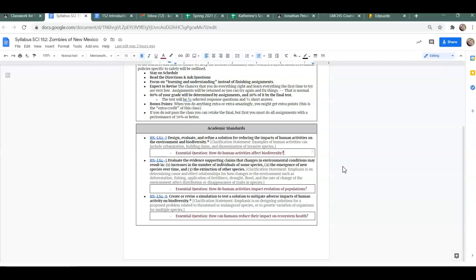The big keywords are going to be biodiversity. Remember, that means a lot of different types of life, or it could be genes, or it could be even the ecosystems themselves. And remember to focus on those 3 essential questions that we just went over, the ones that are in these little boxes, because those are always going to be on the quiz for the introduction.